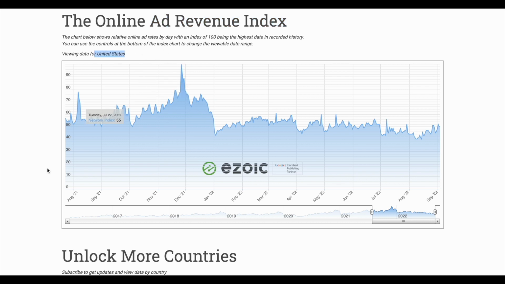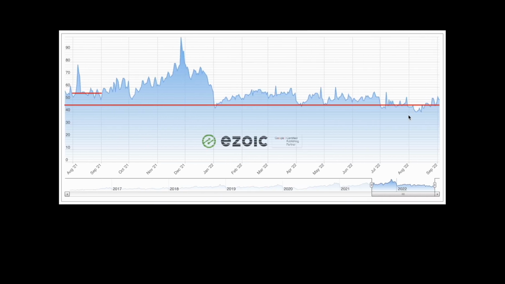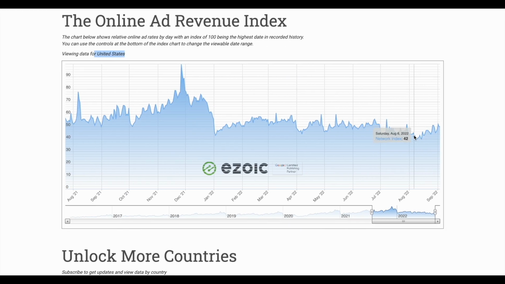This shows us the last 12 months, it shows you as long as you need basically, but we're looking at the last 12 months for the ad earnings on an index rating. And I want to show you how that looks. If we draw a line across it like this, we can look at August here between these two markers, and this is showing us figures from 44 spiking to 52 there.